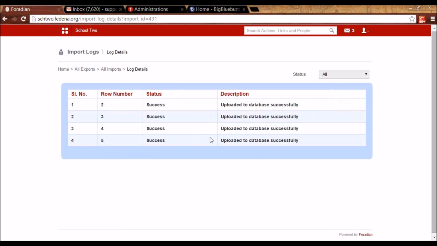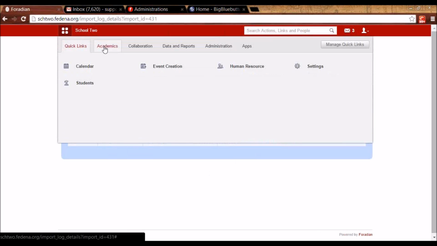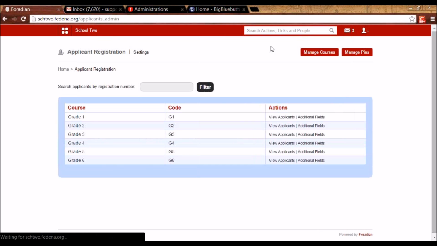The next plugin that we are going to see is applicant registration. So we can go to academics, we can go to applicant registration. And here you will see that I can open courses for application so that the students can apply for it. So the use of applicant registration is that the students can apply for courses online. But for that, the admin has to open the course for registration.